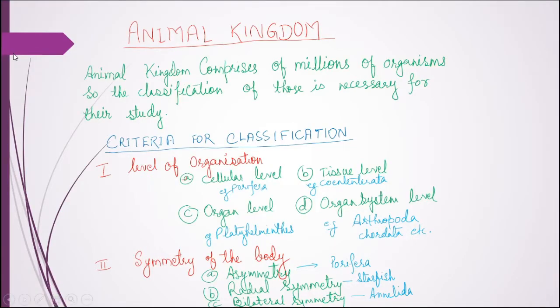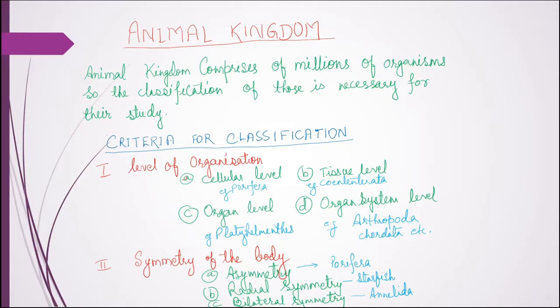Today we will study the next kingdom, that is the animal kingdom. Till the plant kingdom, we have studied different groups of plants, their characters, habitat, body organization, physiology, etc. Now today we will discuss the animal kingdom and its classification, what the criteria for classification are, and on which basis they are classified, because the animal kingdom comprises millions of organisms and their classification is much needed to make the study